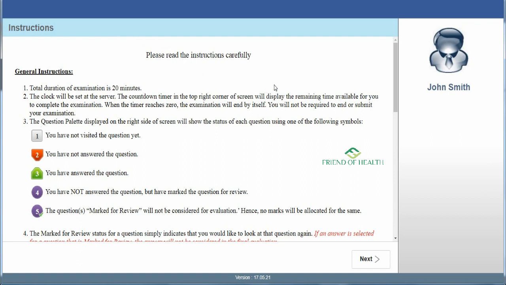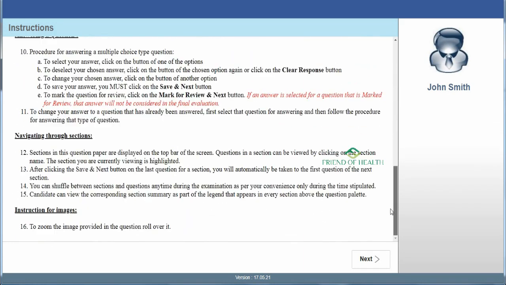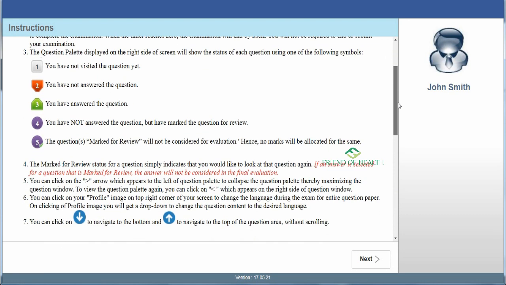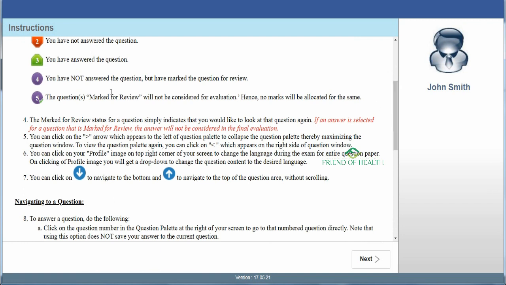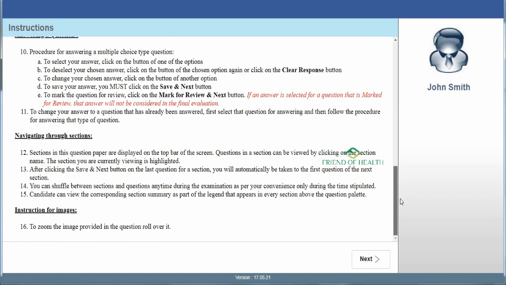Usually we have a tendency to skip all these instructions, but you have to read all these general instructions. You will have around half an hour in front of the screen for reading all this. Don't waste that time. Go through each and every line, and if possible read it two times, so that you get to know about the exam, each and every option, how to navigate between the questions, how to answer, how to mark for review, how to clear the response, everything is written here. I am not reading it out now.